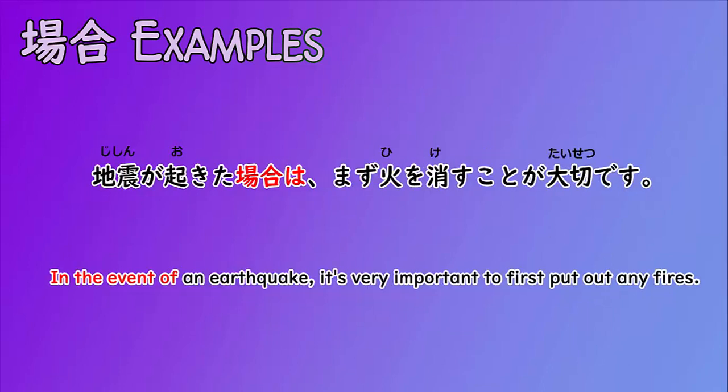地震が起きた場合はまず火を消すことが大切です。Again, something bad and a verb for emphasizing it. Here, see the second part, there is 消すことが. The word 消す itself is a verb, but it turns to a noun by adding koto, and then taisetsu came after it. I just wanted to say that.